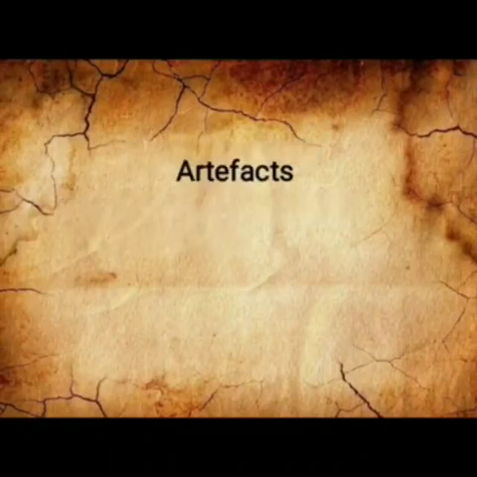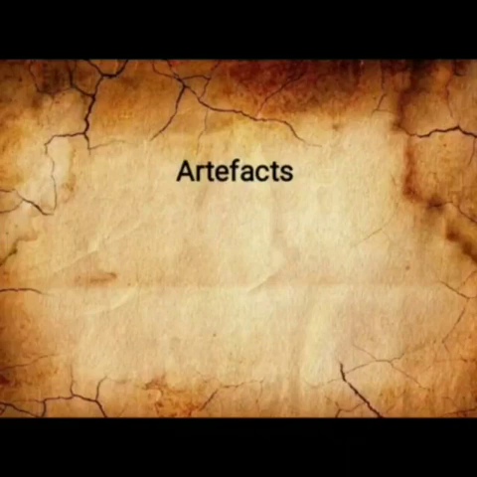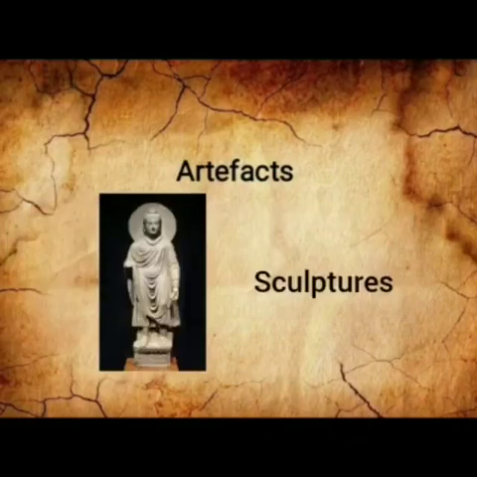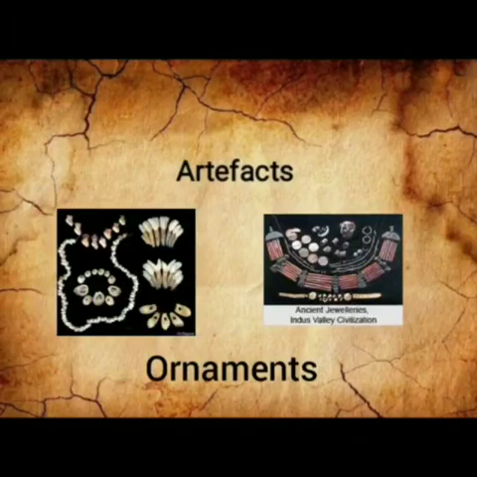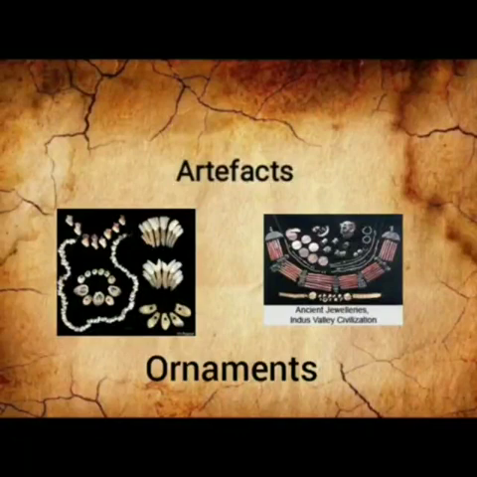Artifacts refer to the works of art such as painting, sculptures, ornaments, etc. They help us in giving valuable information regarding social and religious customs, food habits, clothing, and means of entertainment of the ancient people.